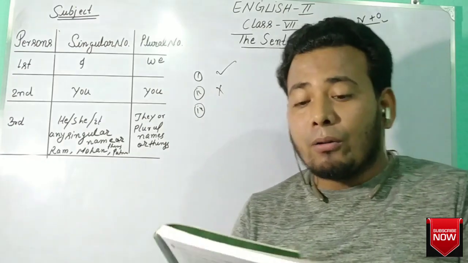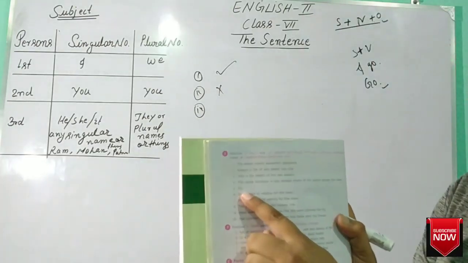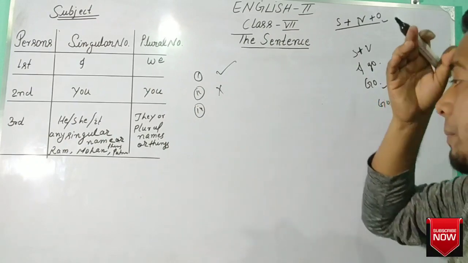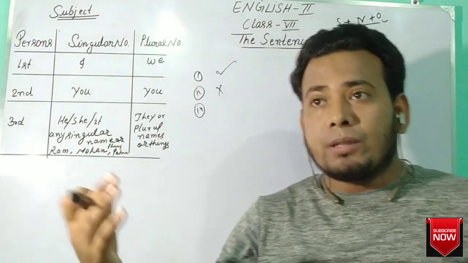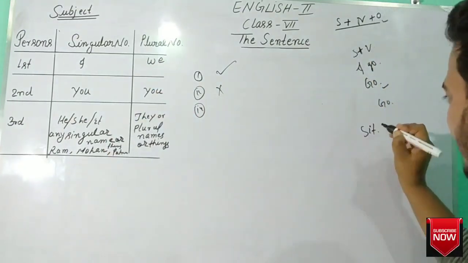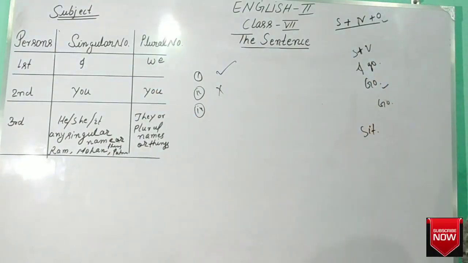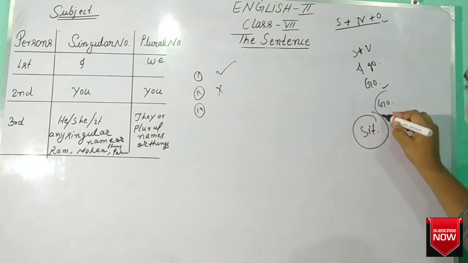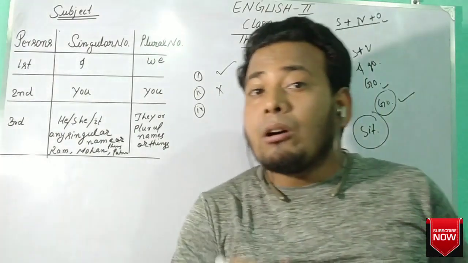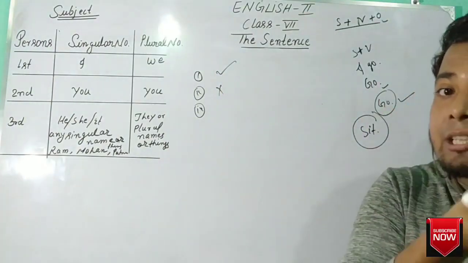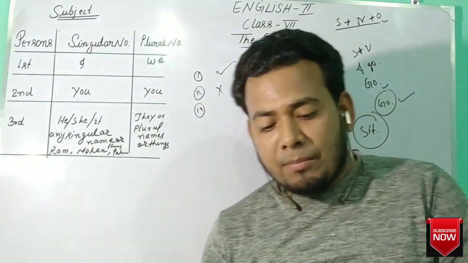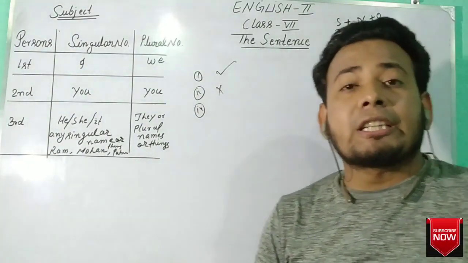Question number 5, "Go." After go there is a full stop. After a verb there is a full stop, for example go, write, sit. If there is sit and after sit there is a full stop, then it will be considered a sentence. Why? Because it is an imperative sentence. Someone is ordering someone.